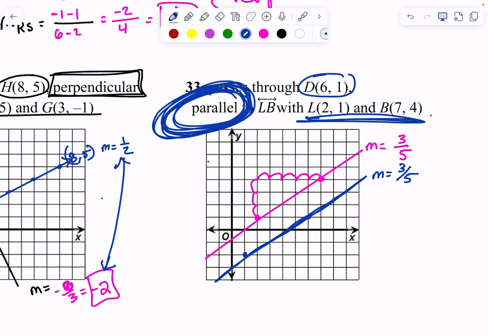Would you stop moving the table? Okay, I don't appreciate it.